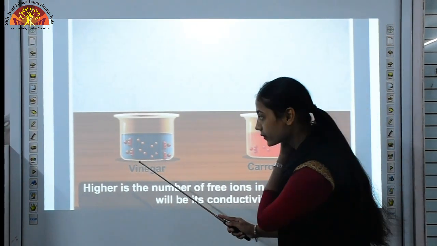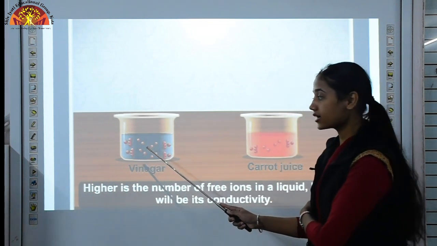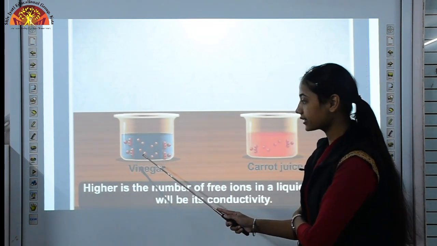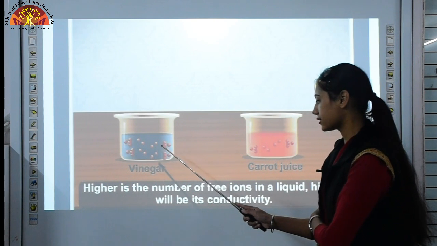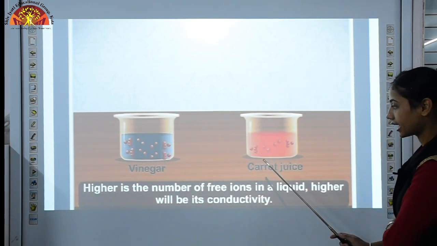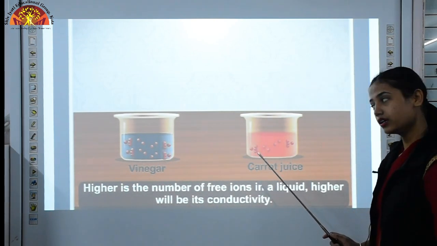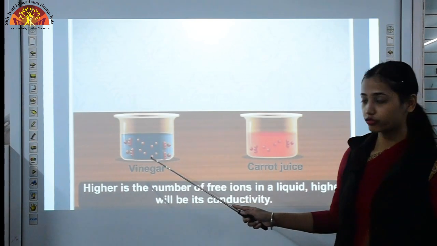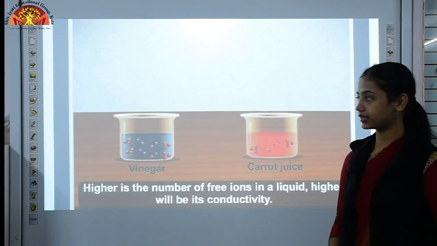You can see these red circles. What are these? These are free ions. Here in the case of vinegar, a greater number of ions are present, and in carrot juice a smaller number of ions are present. So vinegar has higher conductivity.